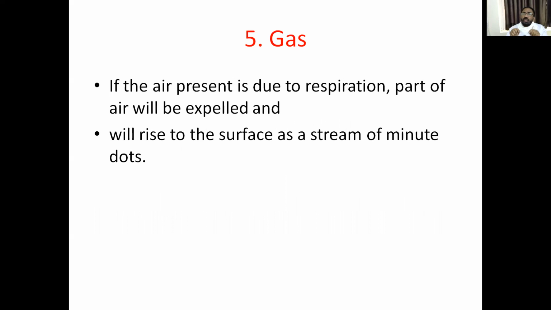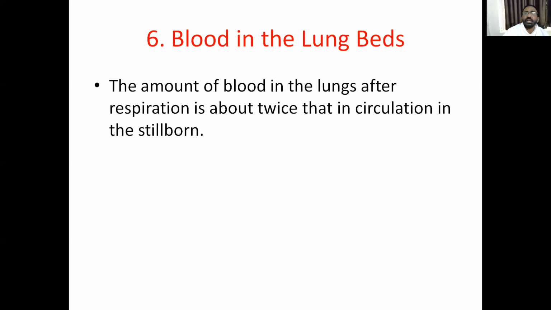If it is not air from breathing, but gas from artificial inflation or any putrefied gas, bubbles and blebs appear on the surface of the lung. But these blebs or bubbles move from one place to another, if they form due to putrefaction or artificial insufflation of the lung. But if the gas really entered through breathing, these appear as a stream of minute dots which are permanent on the lung tissue.